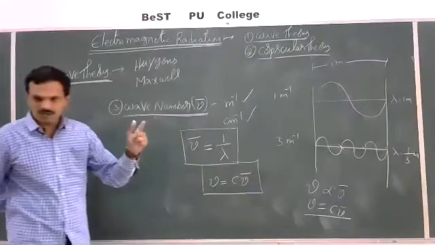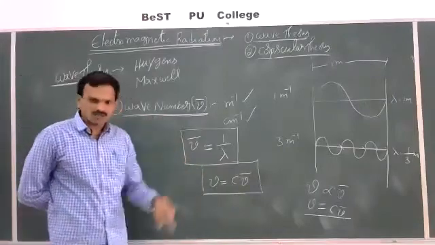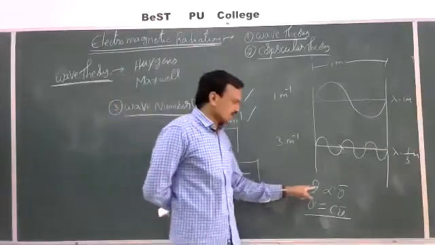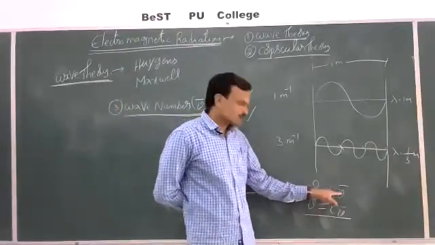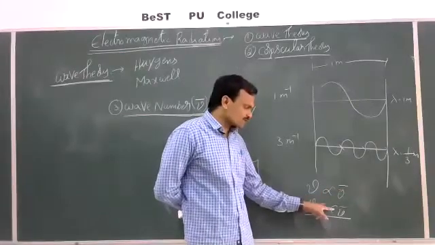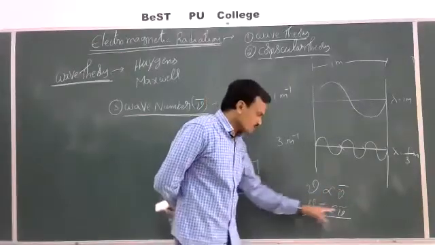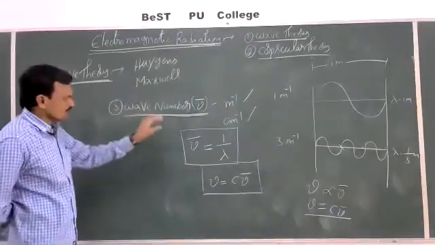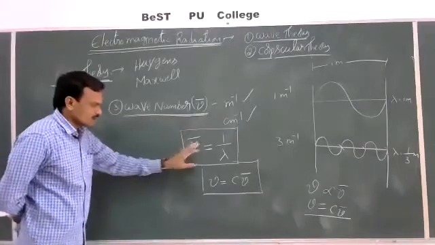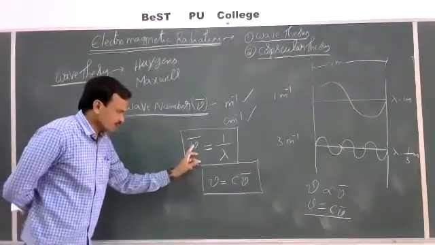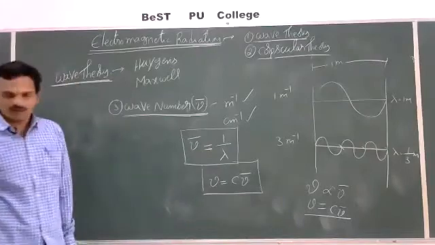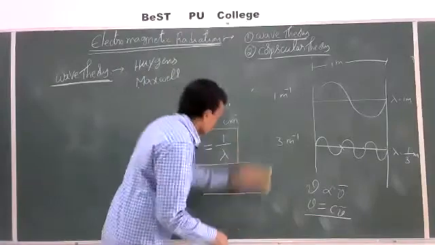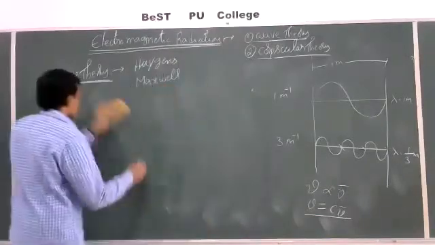And the relation between wave number and frequency is nu is equal to c nu bar. Frequency is directly proportional to wave number. Then we can equalize by multiplying with a constant known as the velocity of light. So nu is equal to c nu bar. This is the relation between frequency, wave number and wavelength. Right. This is a third characteristic property. Next, one more, amplitude.